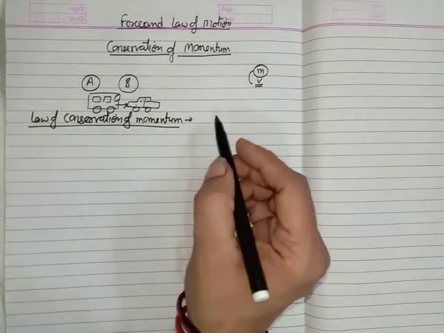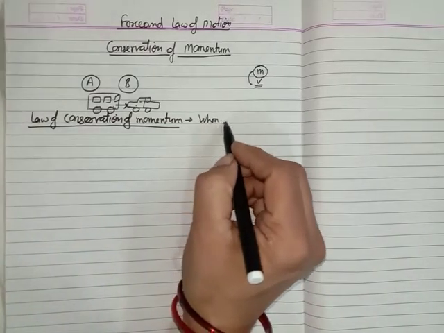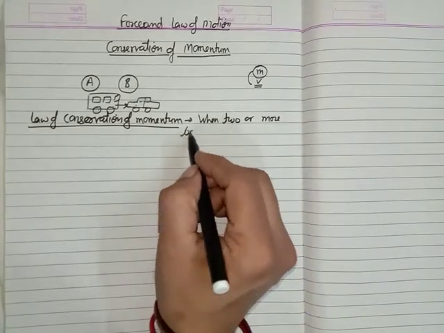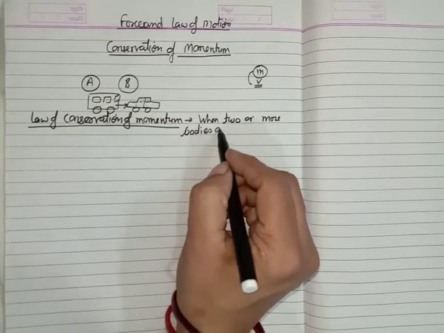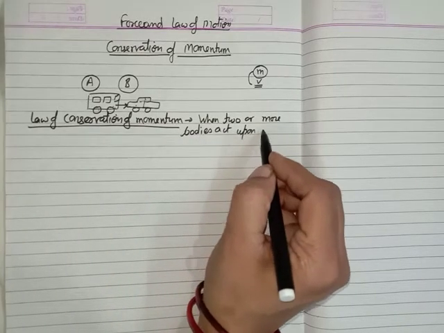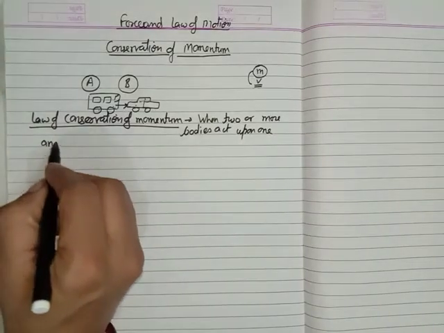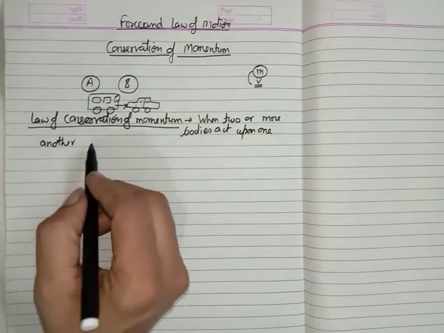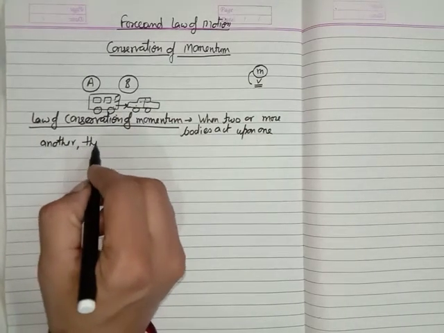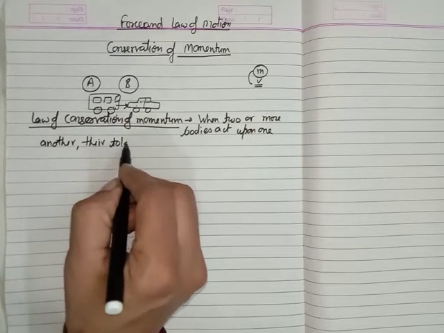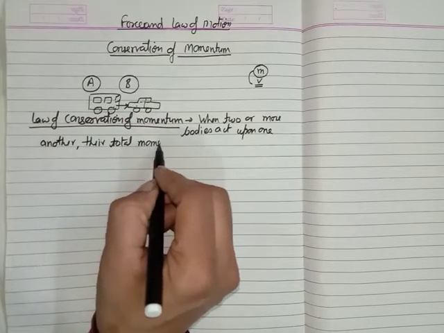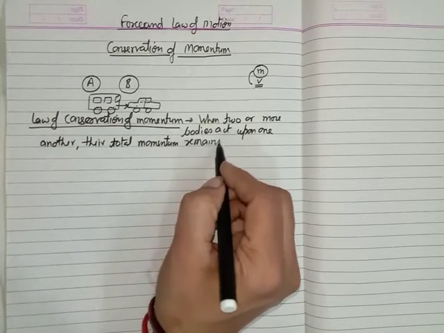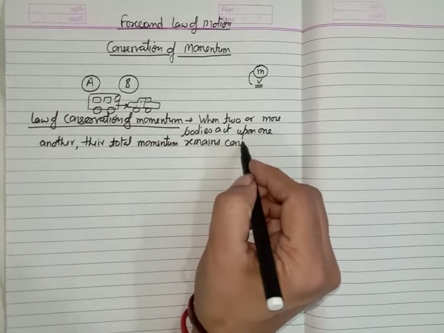So the law of conservation of momentum: when two or more bodies act upon one another, like these two bodies acting upon one another, their total momentum remains constant.